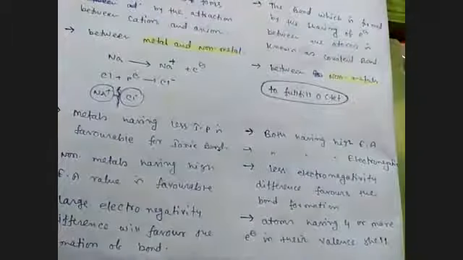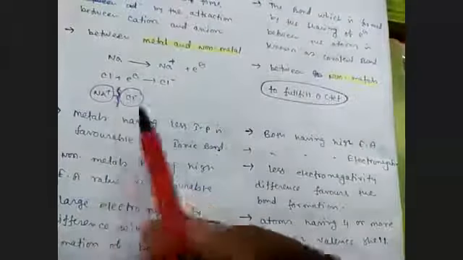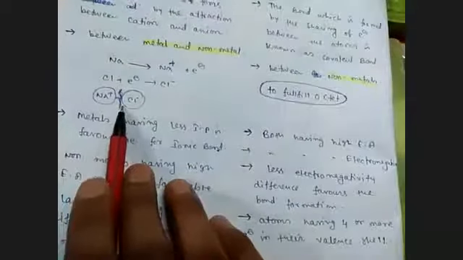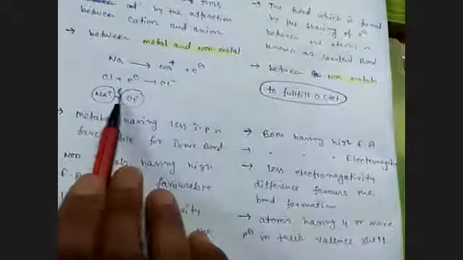So I am saying that in H and H2, there is no such kind of force of attraction like ionic bond, because in ionic bond electrostatic force is present. This is just attraction. But if we see hydrogen, here is hydrogen and this is bond.